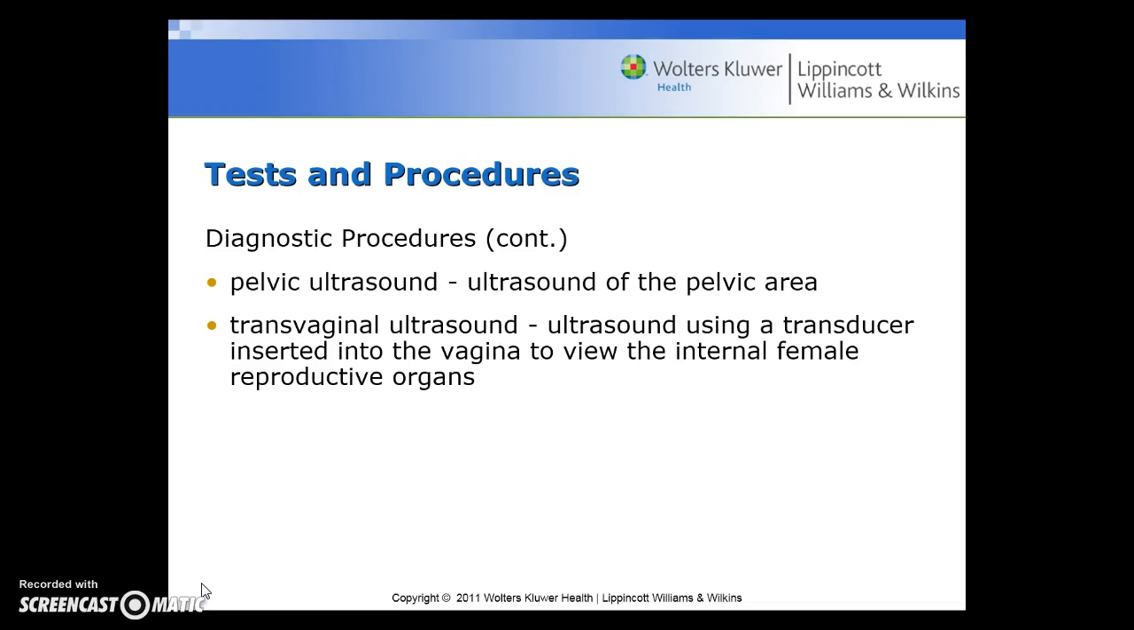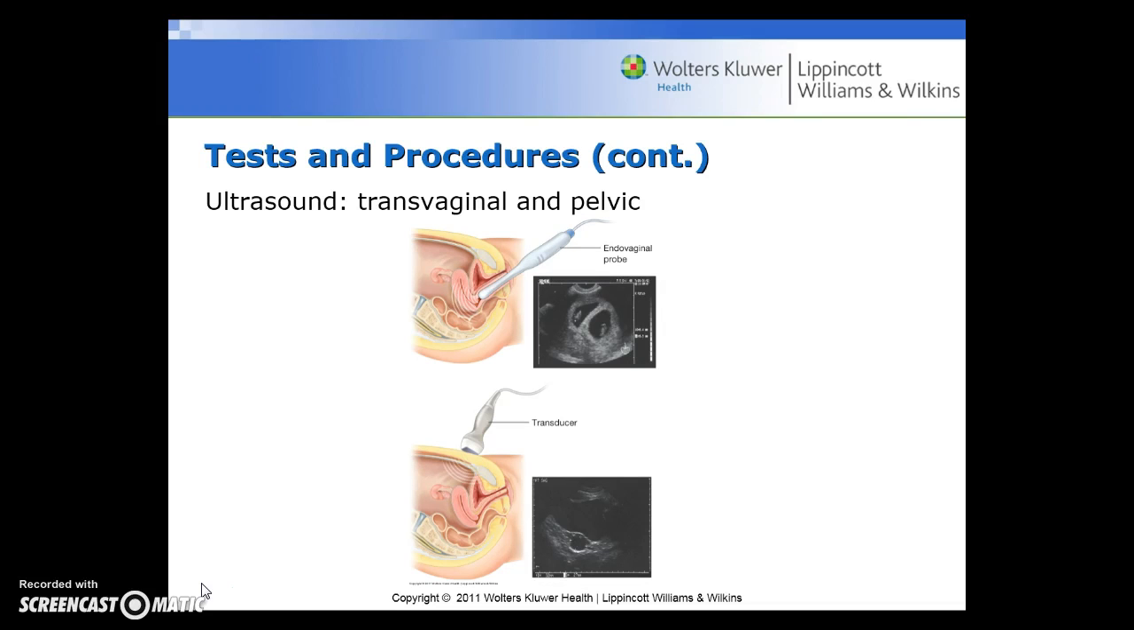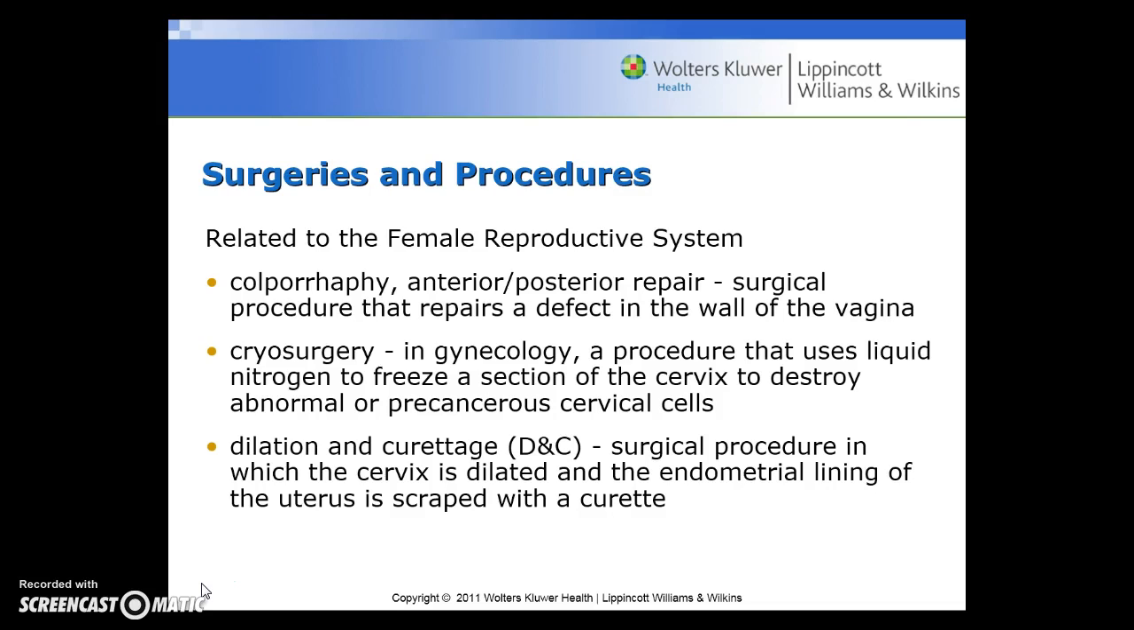Pelvic ultrasound is the ultrasound of the pelvic area, and a transvaginal ultrasound is an ultrasound using a transducer inserted into the vagina to view the internal female reproductive organs. And here you can see a transvaginal ultrasound and a pelvic ultrasound, and you can see the pictures. See the camera on the left and the pictures on the right.